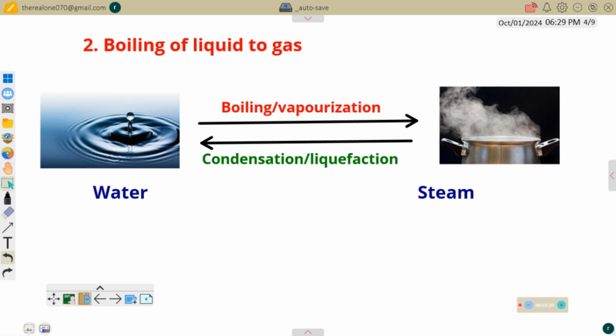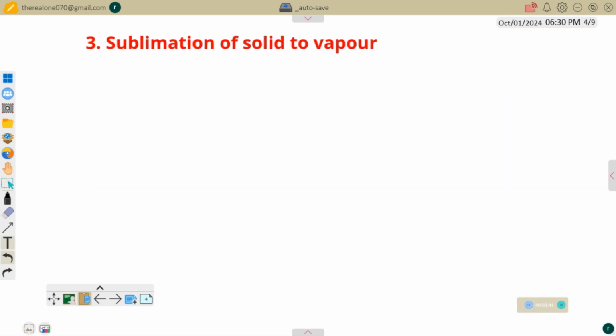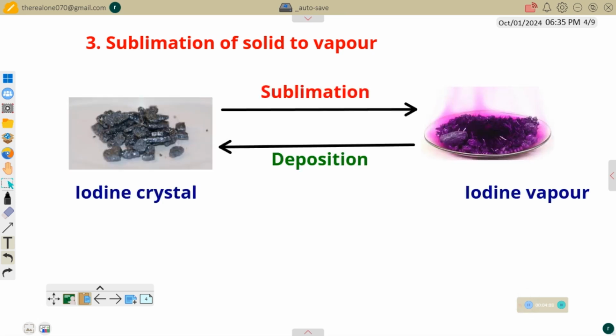Another one is sublimation process, sublimation of some solid substance. From there, we can get a vapor directly without passing through the liquid state. There are some solids that have that property of changing directly from solid straight up to gas. So a good example is iodine crystal. It can change directly from the solid state to the gaseous state, and then from the iodine vapor back to the iodine crystal.